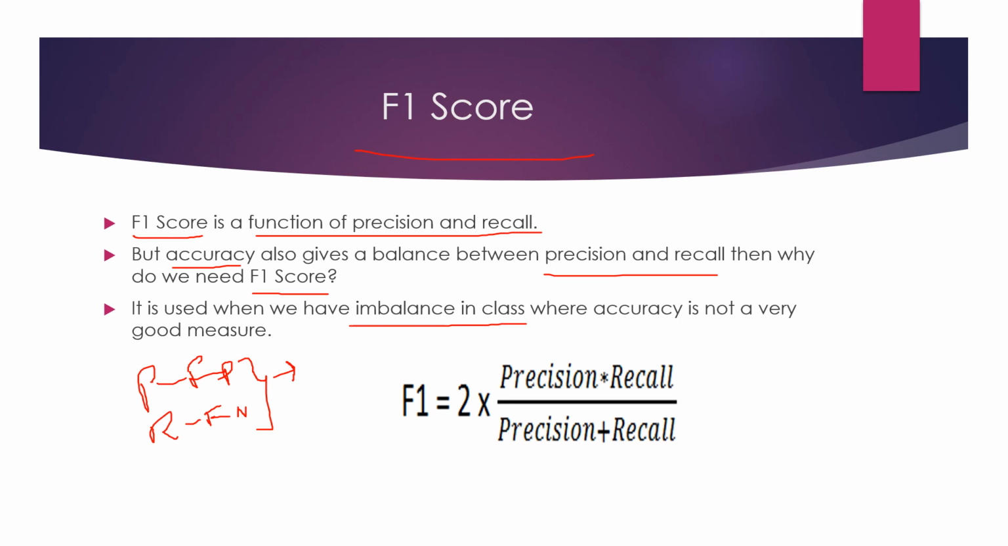So F1 score is a good measure when you want to have a balance between both FP and FN, and also when there is an imbalance in the classes. Here is the formula of F1 score: F1 equals 2 times precision times recall divided by precision plus recall. So these are a few metrics to measure the performance of different ML models.